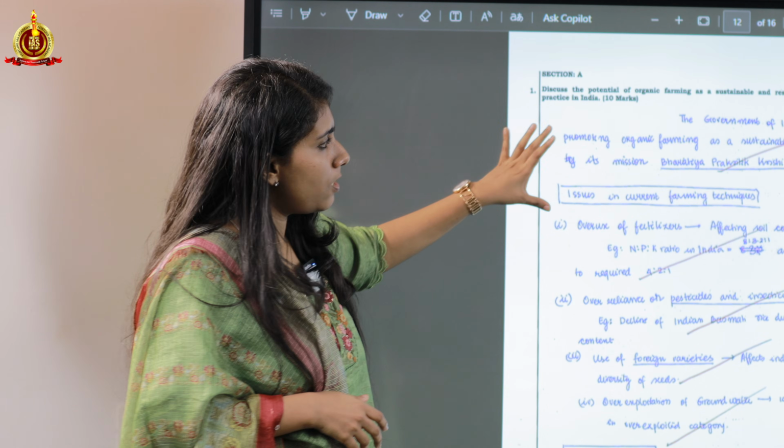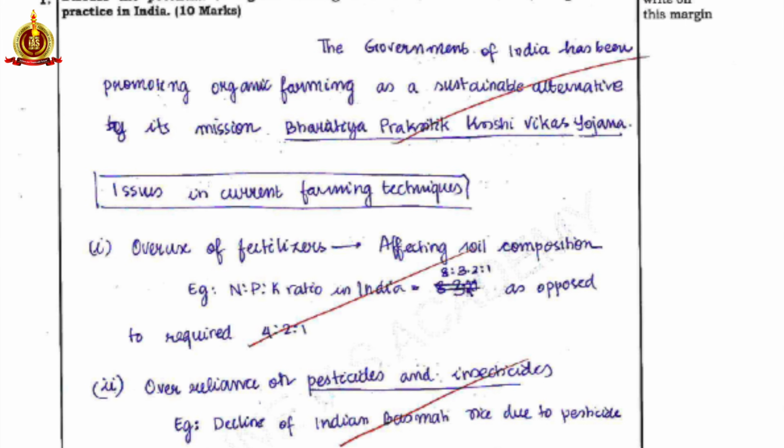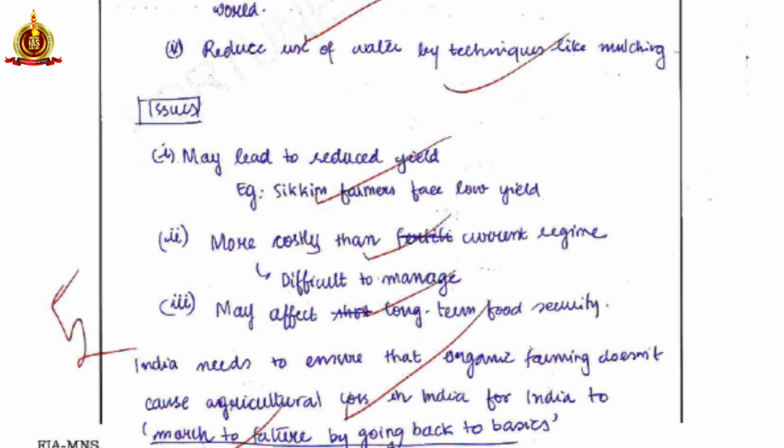So in the initial part, I discussed the issues in the current farming technique with just three points, and I also discussed what organic farming is. So on the first page, I addressed the implicit part of the question. Then on the second page, I talked about how it is sustainable and what the issues are.